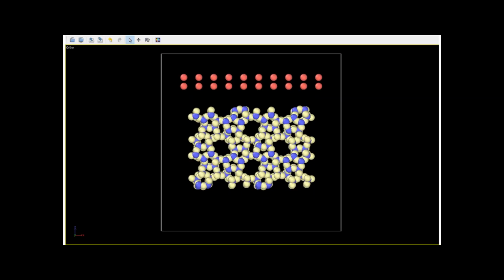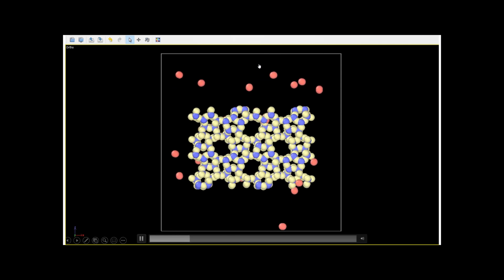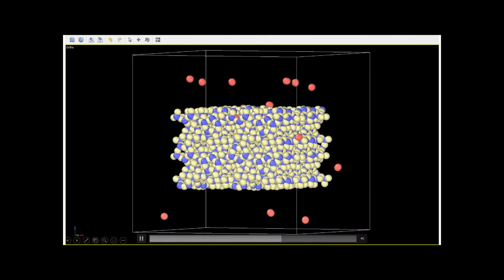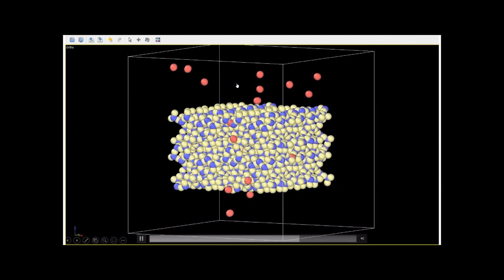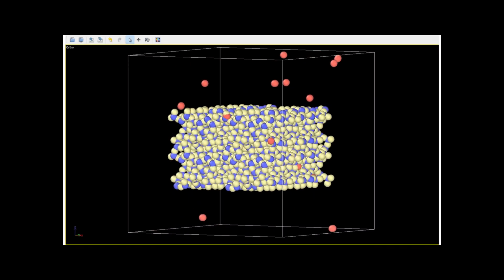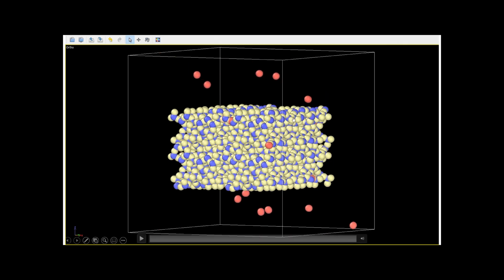So here is the video of visualization of the hydrogen absorption phenomena. As I mentioned before, the red ones are hydrogen atoms, and below here are the ZSM5 molecules. The hydrogen atoms that are calculated as absorbed hydrogen are the hydrogen atoms that move into the ZSM5 molecule.